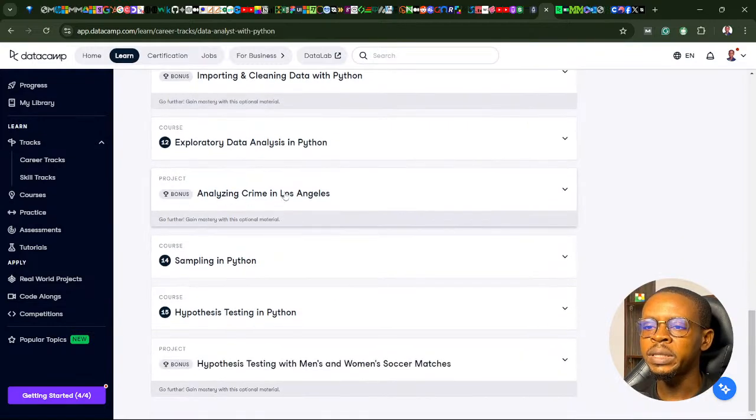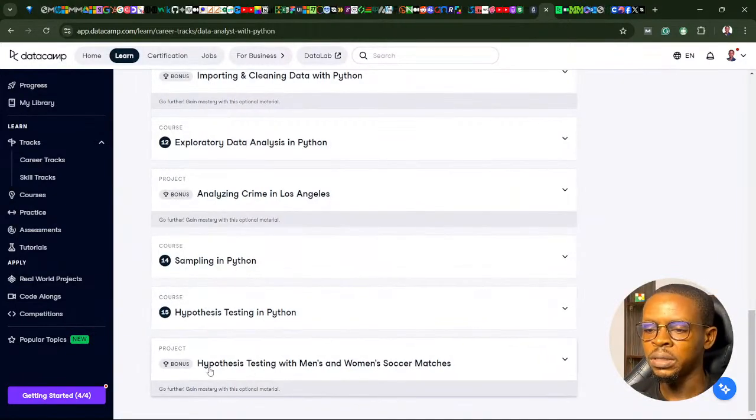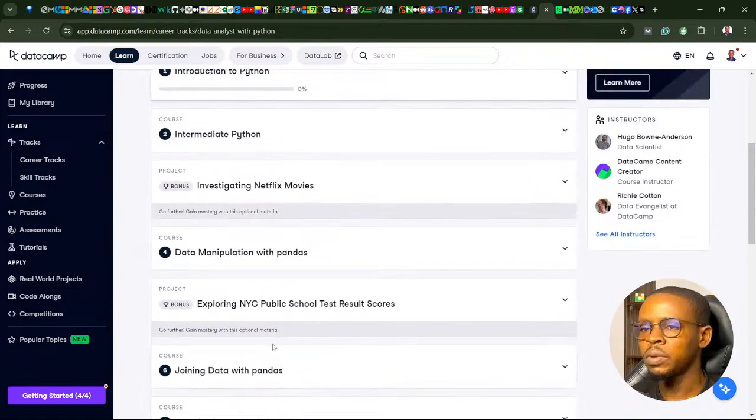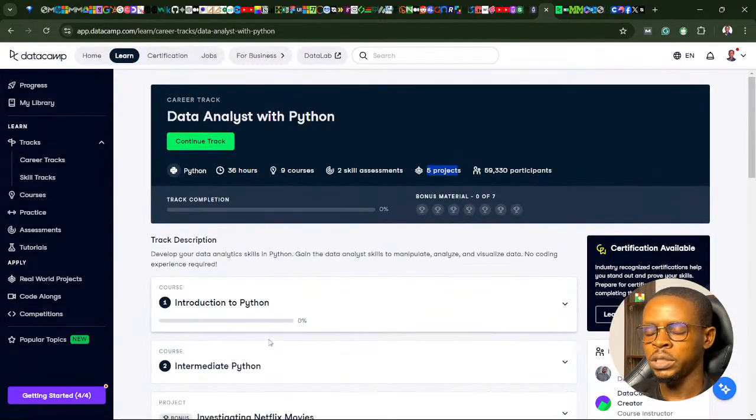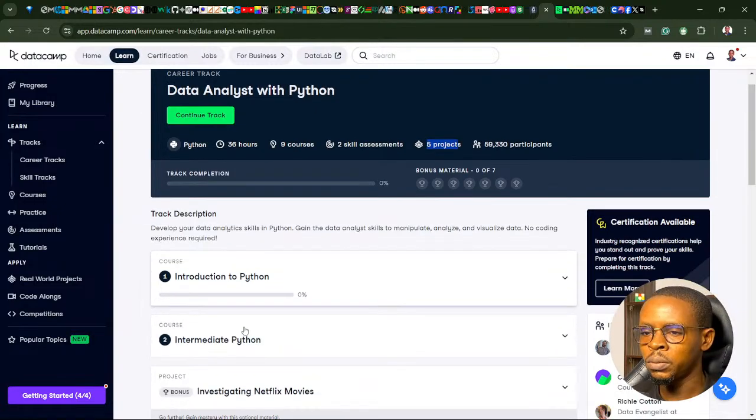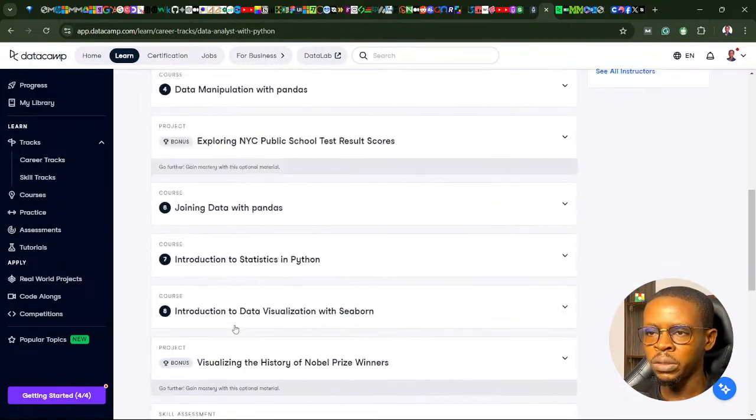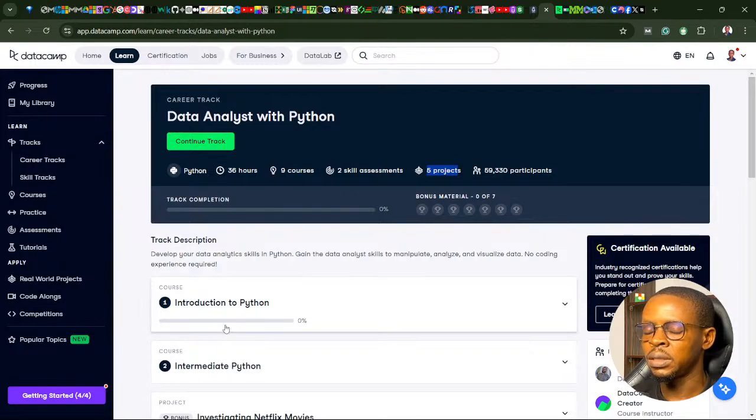Then you move to the next project, analyzing crime in Los Angeles. Then sampling in Python, hypothesis testing in Python, then the final project. Because see, this is well packed, I believe. At least it may not be a fully embossed curriculum, but looking at it, it's well detailed, and this is a good place to start.